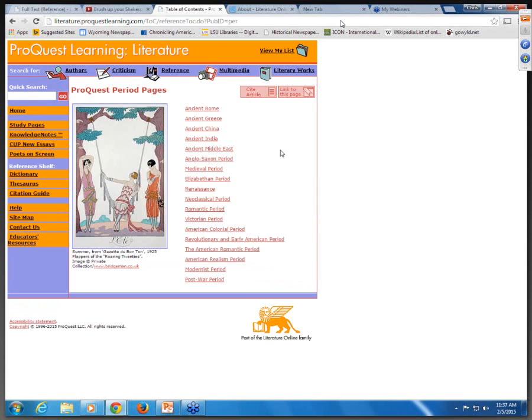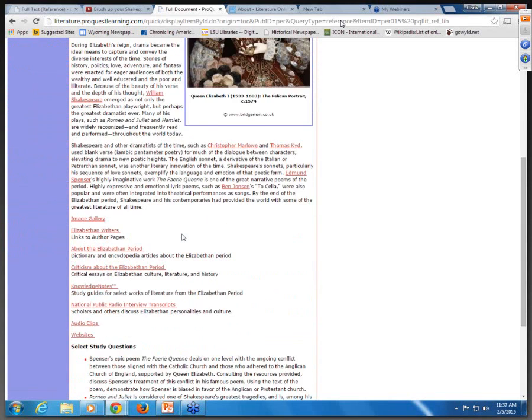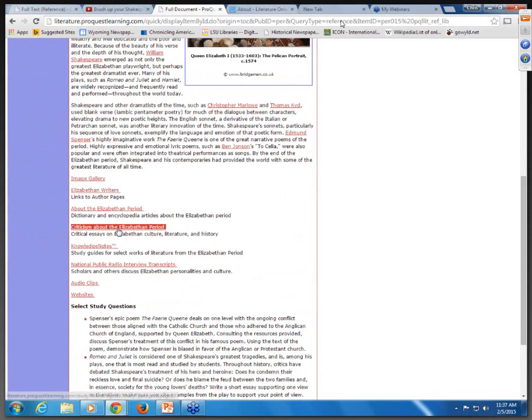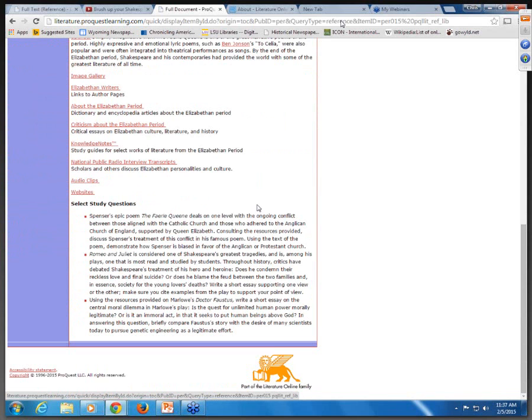The period pages is a great place to start as well to just get that information. Let's go into Elizabethan about the time period, the writers of the time, and link to images, critical articles, study guides, transcripts, websites, and they include some study questions.